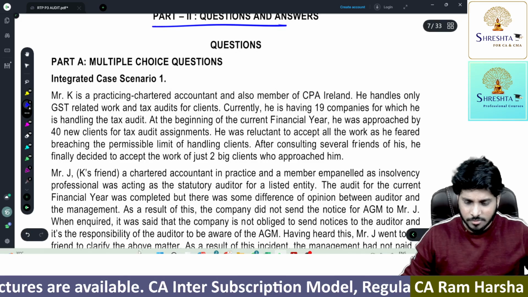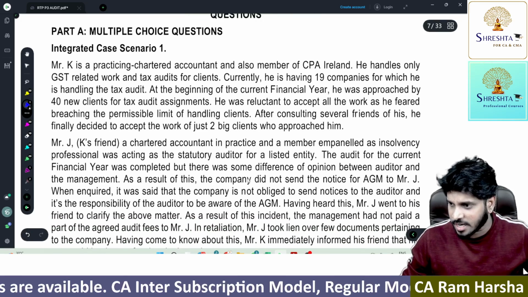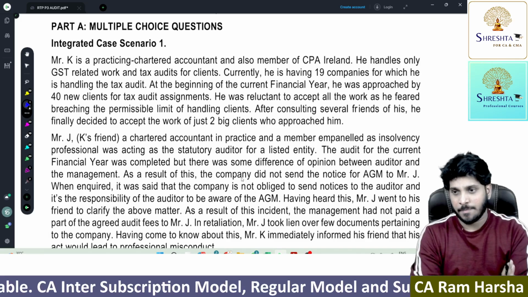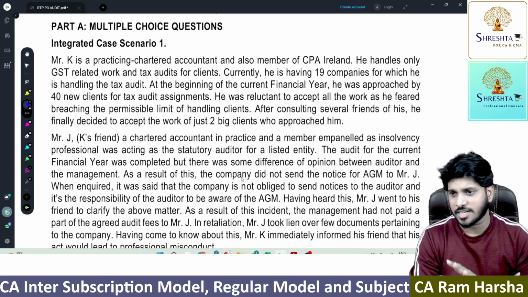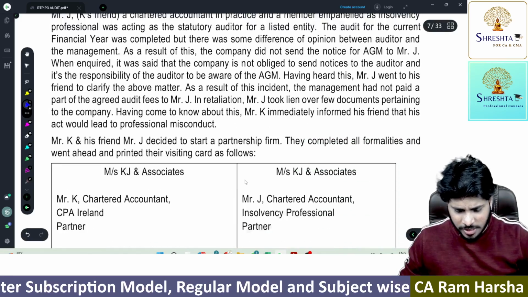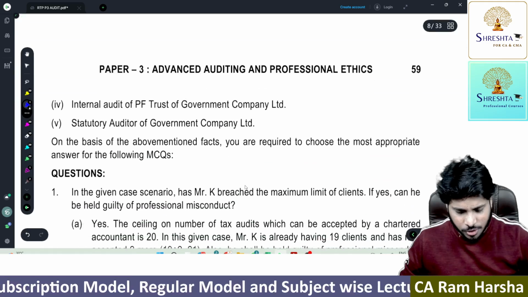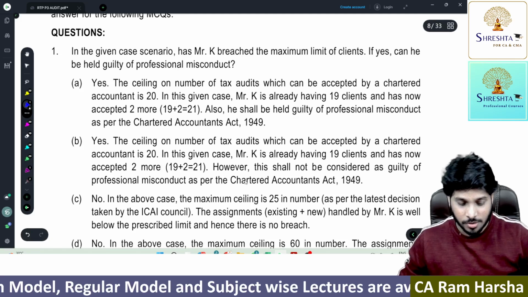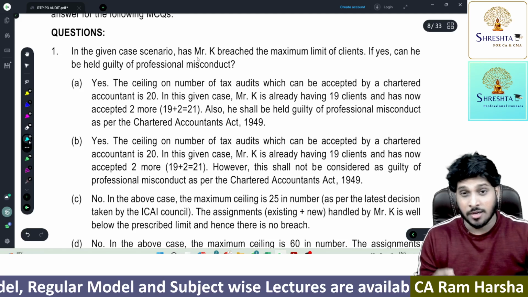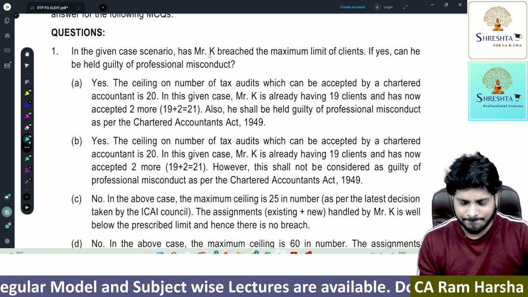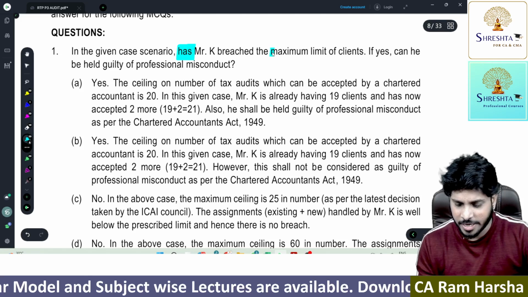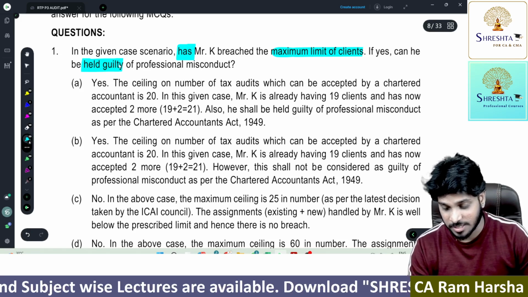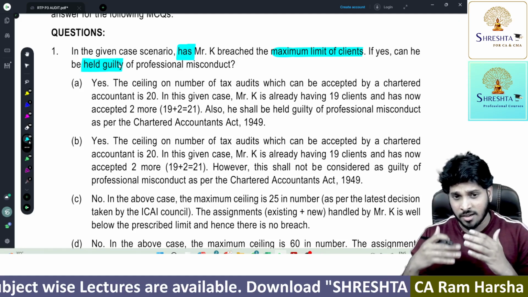Okay, now we'll straight away start the session. The first one is the integrated case study question. Whenever you solve case study based questions, don't read the case study first; come to the questions first. Briefly look at the question: in the given case, has Mr. K breached the maximum limit for clients? If yes, is he held guilty of professional misconduct? So they are asking something regarding the ceiling limit.